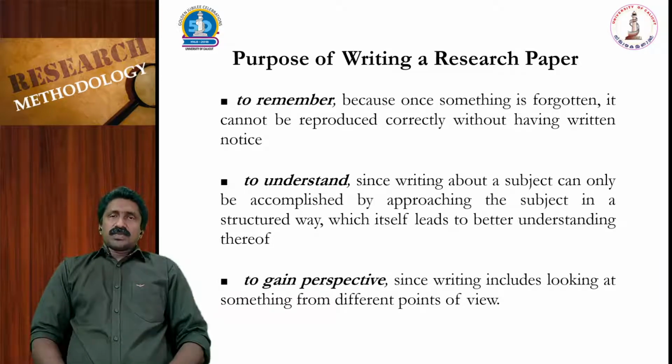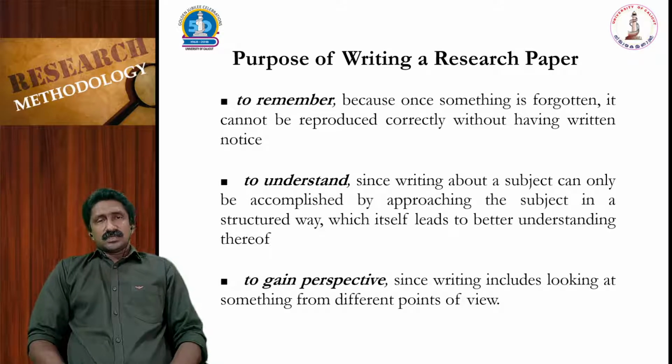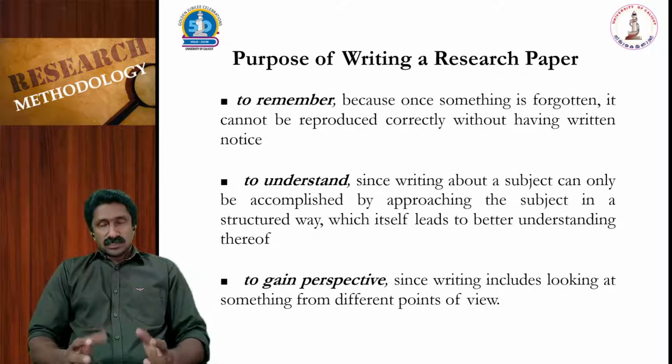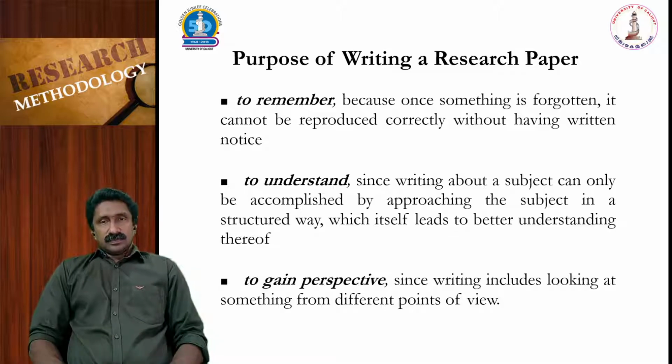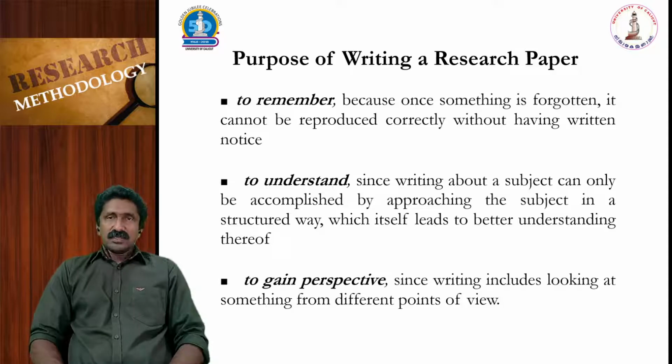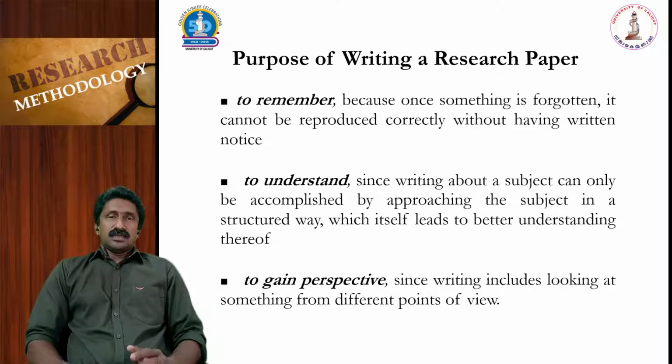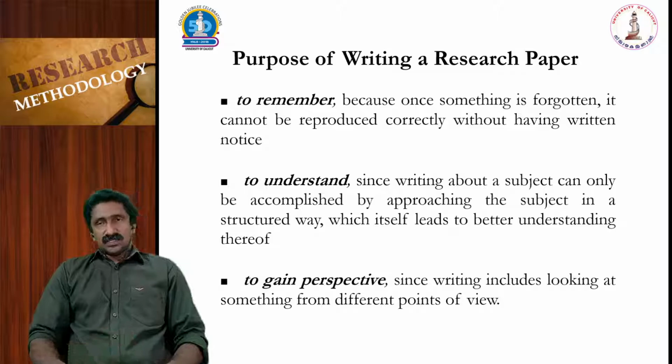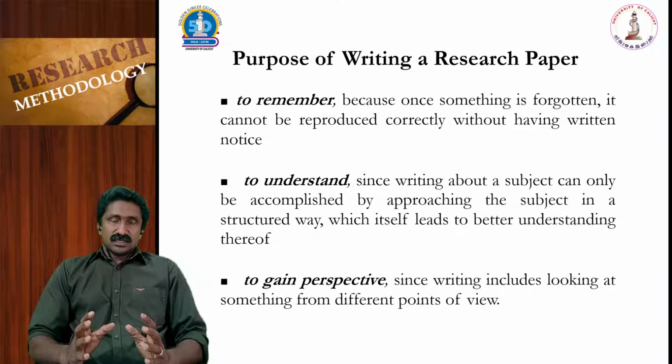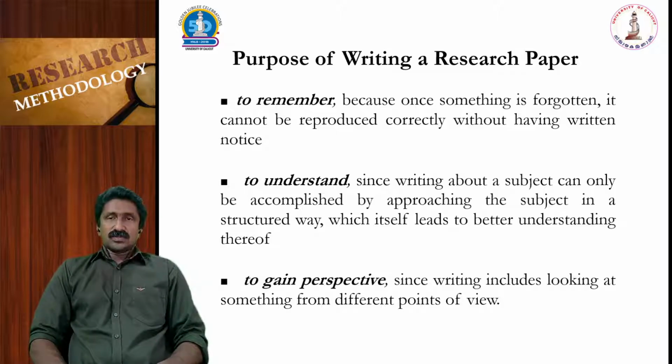Now, when we come to the purpose of writing a research paper, we can state it in three sentences. One is to remember, because once something is forgotten, it cannot be reproduced correctly without having written notice. So if you are not noting it down, then that information cannot be passed on to the next generation. There is every possibility that you will forget that idea or concept. So you need to write it down or record it for later use.